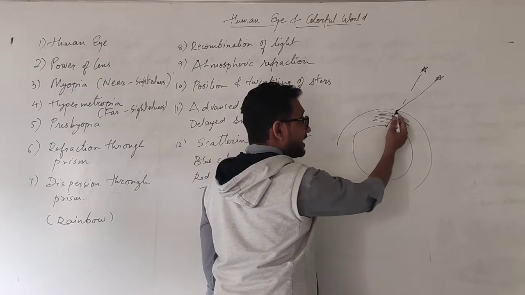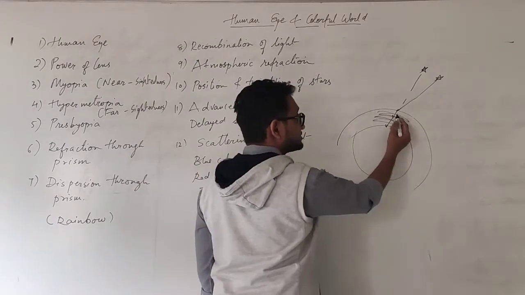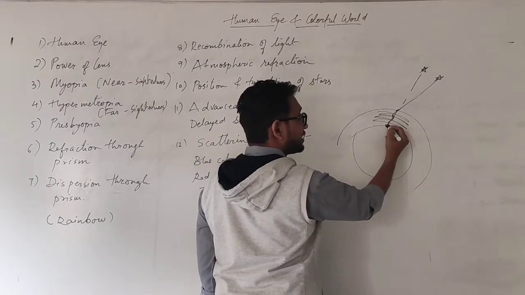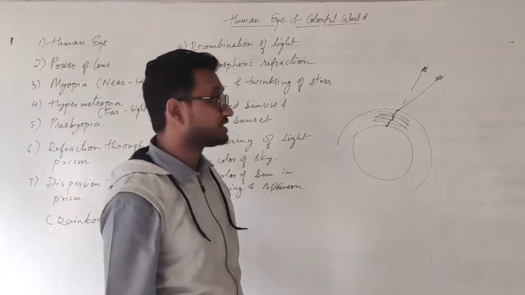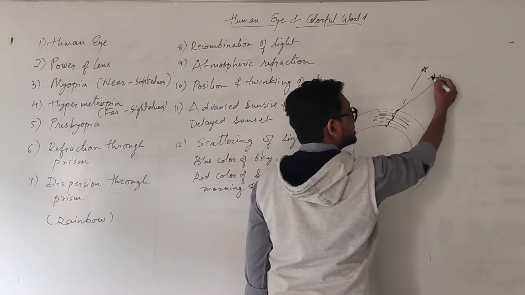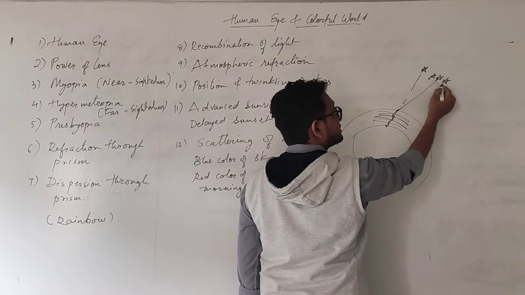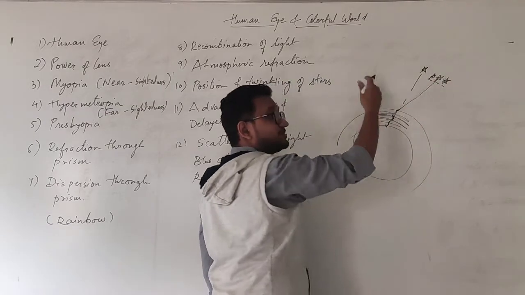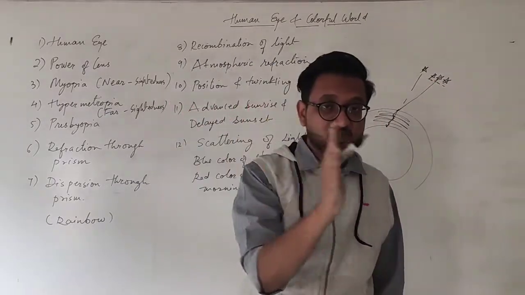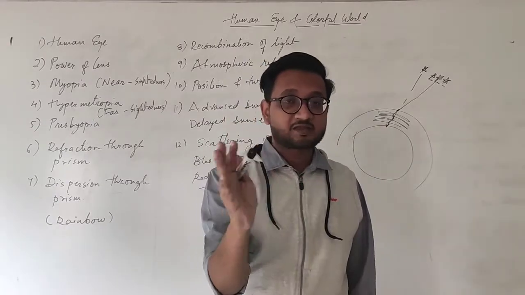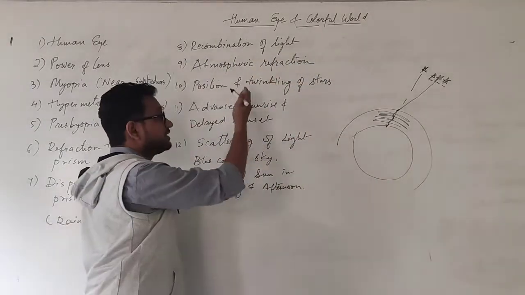So this light has to refract many times. Sometimes it goes this way, and it refracts again and again, and at a certain point we see the light. Because of that, the position of the star changes for us a little bit. So it goes this way and this way. The position of the stars is also changing continuously, and therefore we see the star to be twinkling.